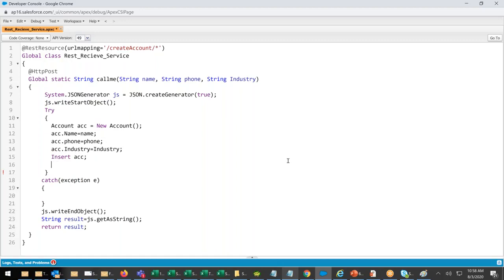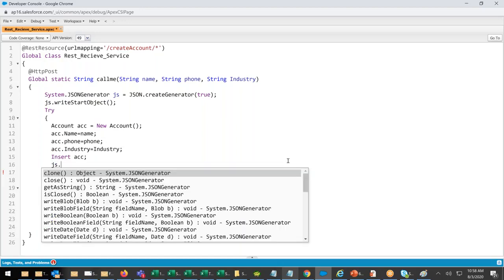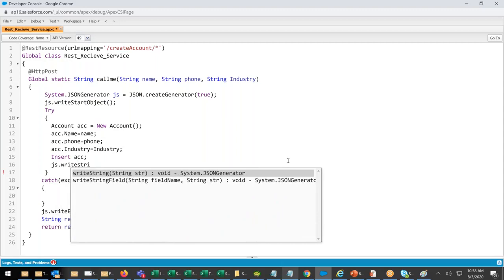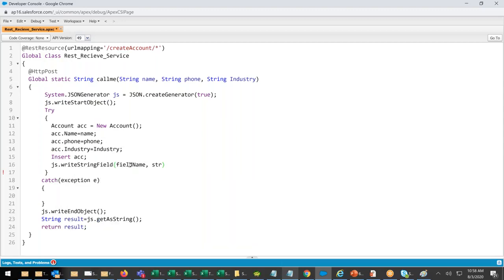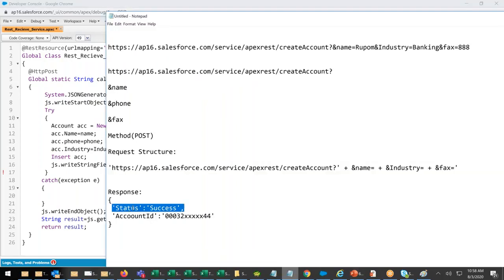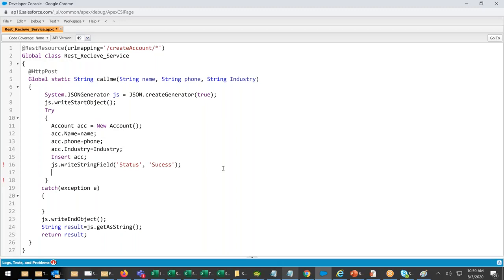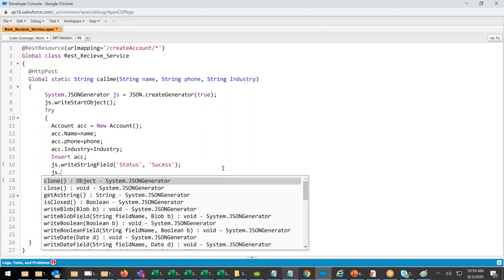After inserting, I will say JS dot write string field. What is it that we said? Here we said what is the response we decided to give? We will say status. Control C. We will say status. Status equals to what? I will say success. Success. That's the first thing that we are going to give in the output. Next, what are you going to give in the output? JS dot, whatever you want to give in the output. If it's 20 lines, then 20 times you will say JS dot write.